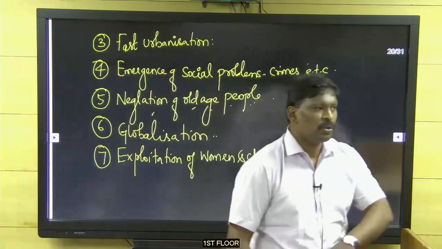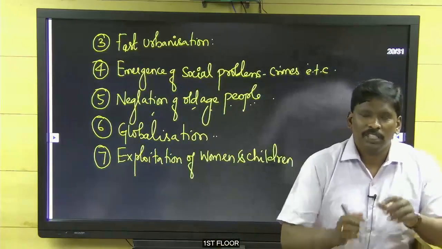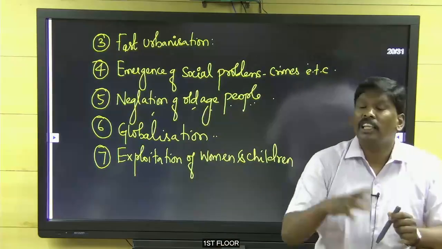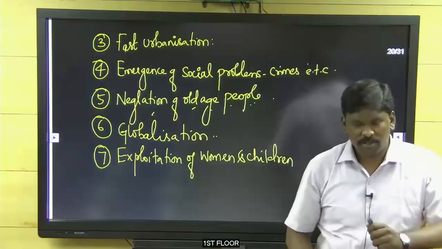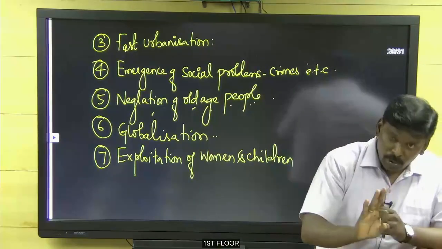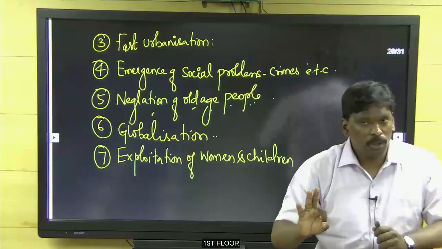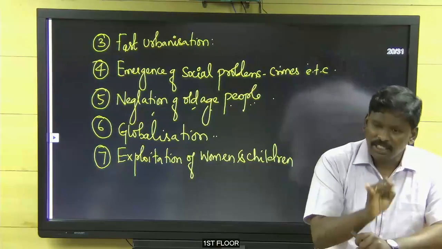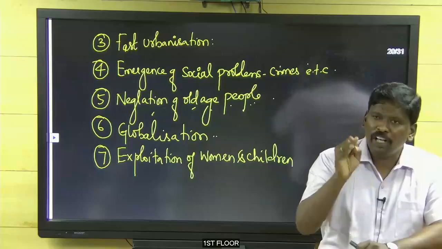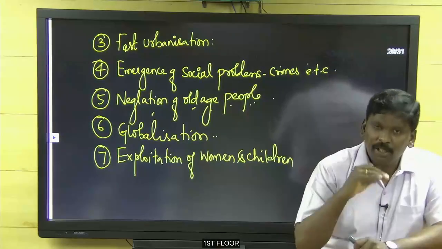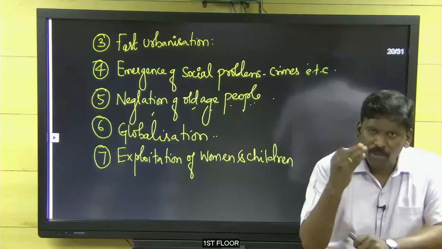Why? How? See, women and children were cheaply paid. First, they can work for very long hours. Second, without any protest, they would do whatever job was told to them. Third, they can do anything without any question.